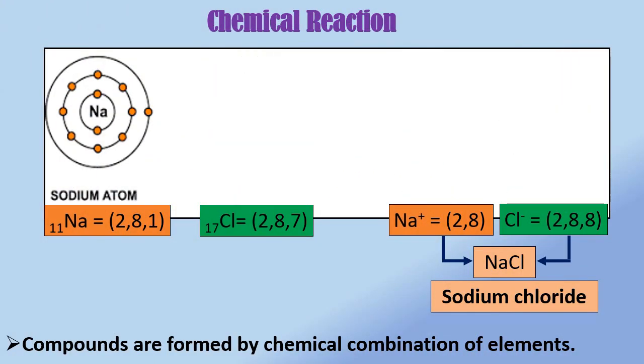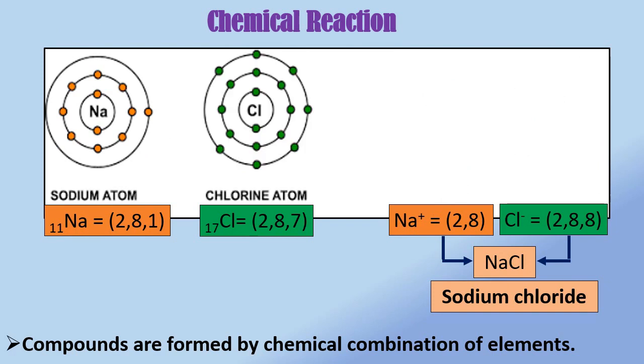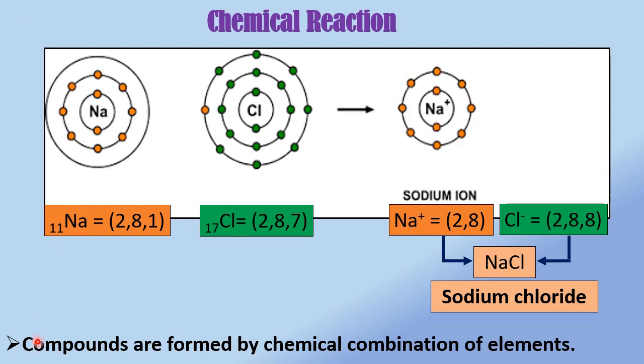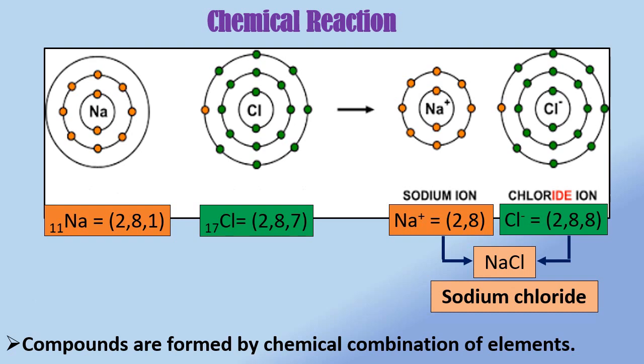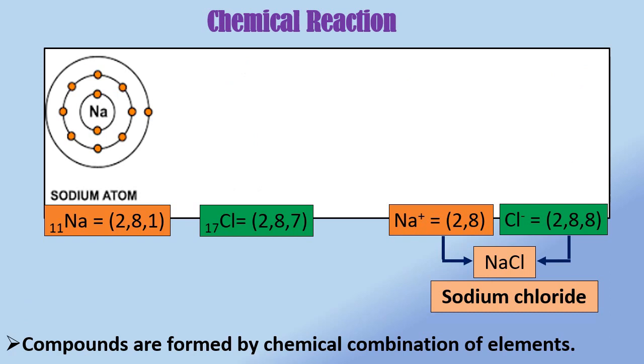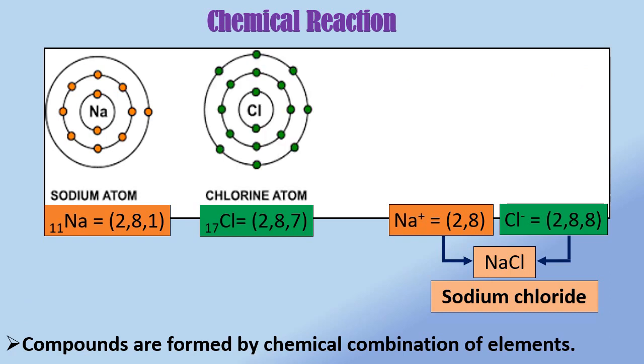In earlier standards, we have seen how compounds are formed by chemical combination of elements. We have also learned that the driving force behind the formation of a chemical bond is to attain an electronic configuration with a complete octet. The atoms attain a complete octet by giving, taking or sharing of electrons with each other.